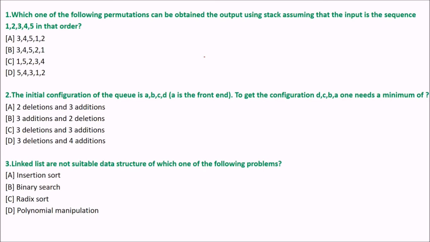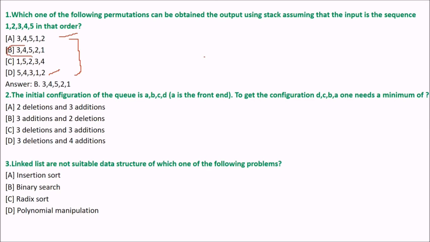Next is which one of the following permutations can be obtained as the output using stack, assuming that the input is the sequence 1, 2, 3, 4, 5 in that order. The answer is 3, 4, 5, 2, 1.